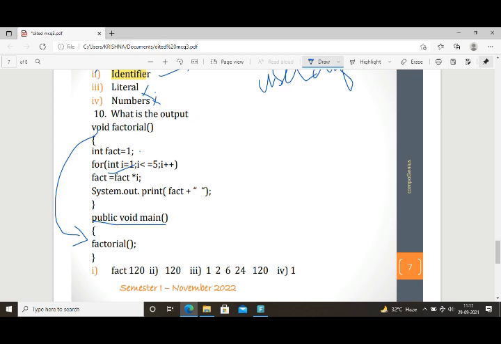Okay. So you know that inside the factorial method, i equal to 1. When i equal to 1, i less than or equal to 5, yes, 1 is less than or equal to 5. If it is true, then we need to calculate fact equal to fact into i. Fact is already initialized as 1. 1 into 1 equal to 1. Then the next one is System.out.print fact plus a space.